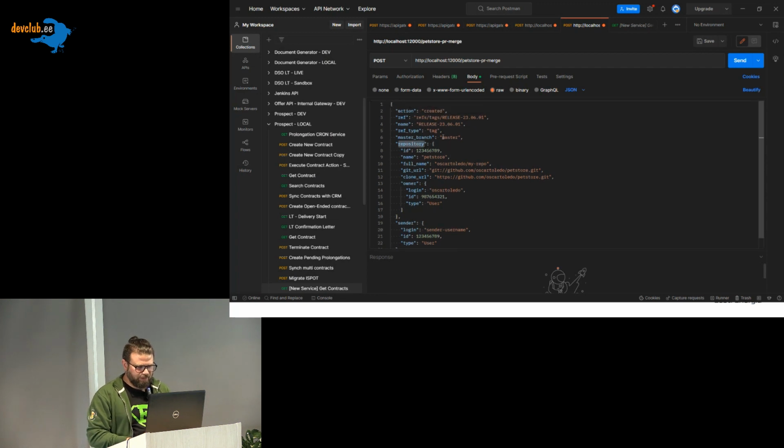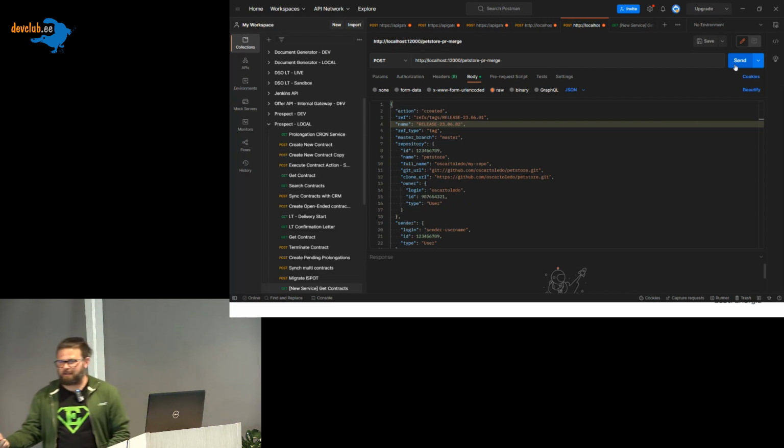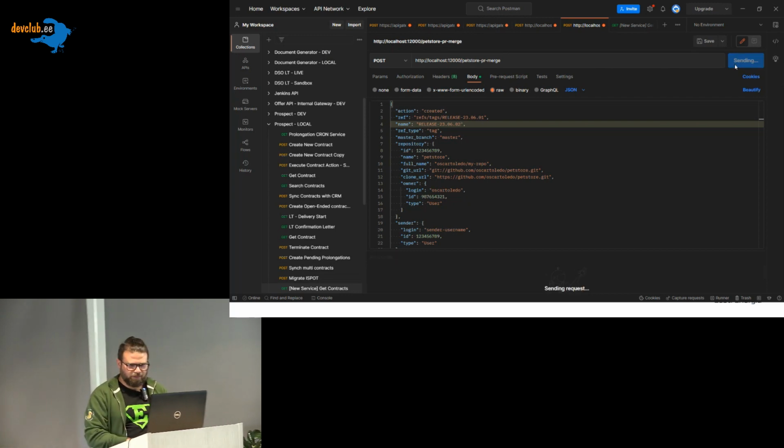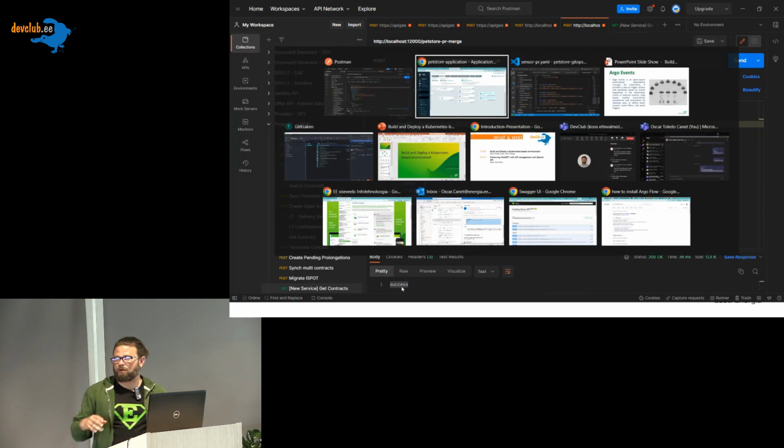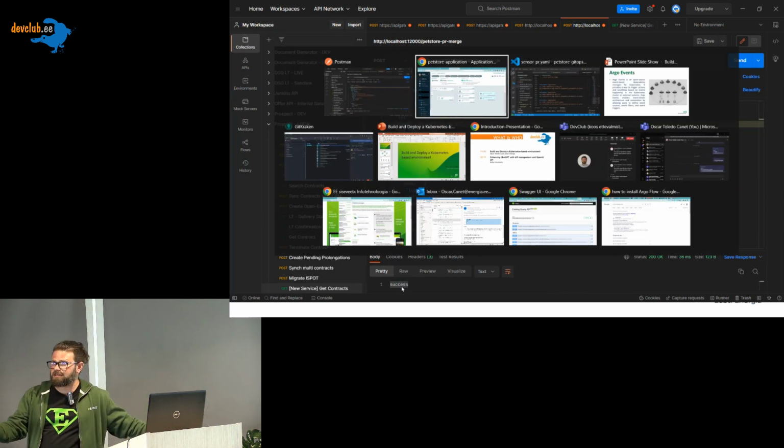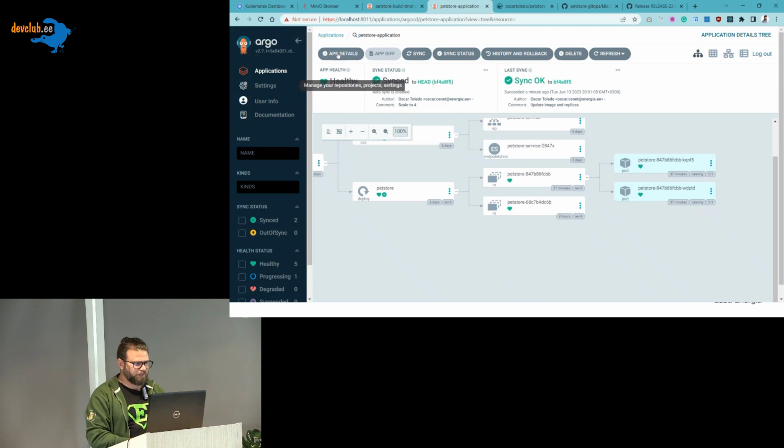Let's say that here I want to create a new tag. I will put the tag 2, and I will send this request, faking that I am GitHub. So I received a success. That only means the cluster received the message. Even if I don't have any sensor, I will receive success. So I need to have a sensor to actually start doing something.